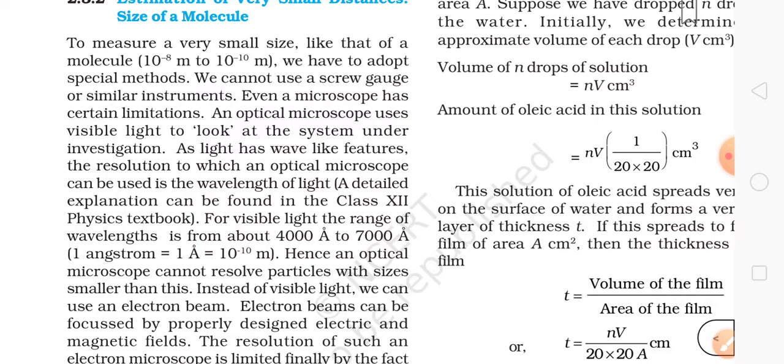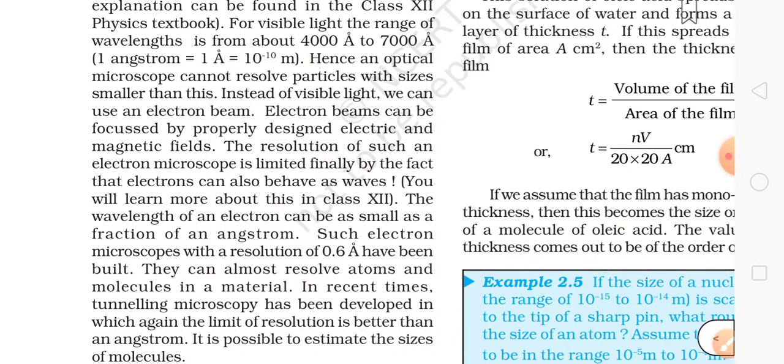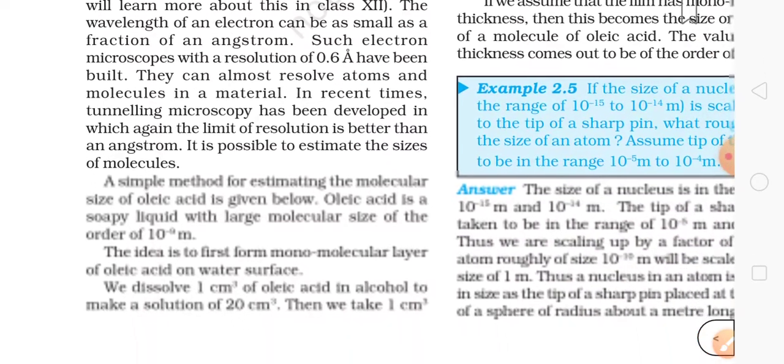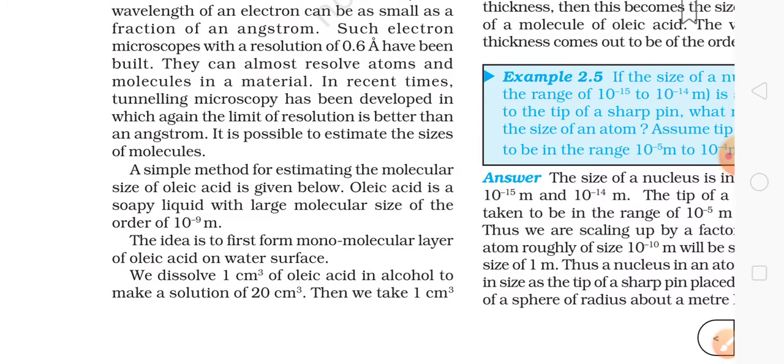For visible light, the range of wavelengths is from about 4000 angstrom to 7000 angstrom, where 1 angstrom equals 10 to the power minus 10 meters. This is actually something you can understand in class 12. Here, a simple method for estimating the molecular size of oleic acid is given below.